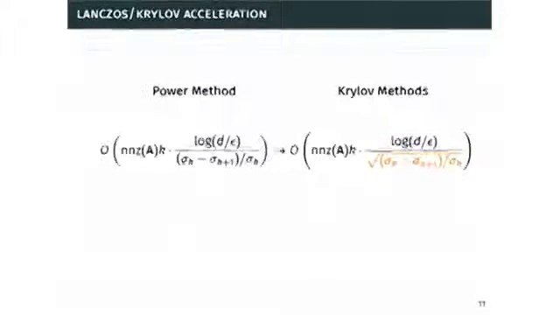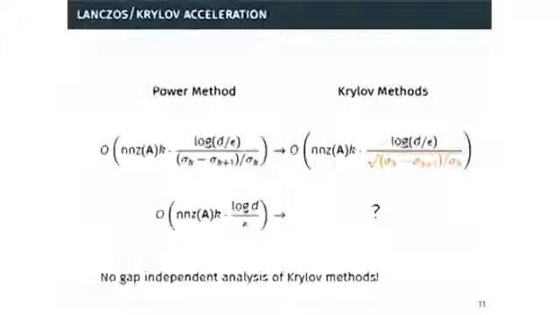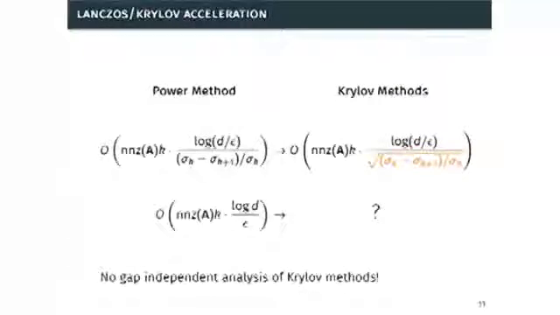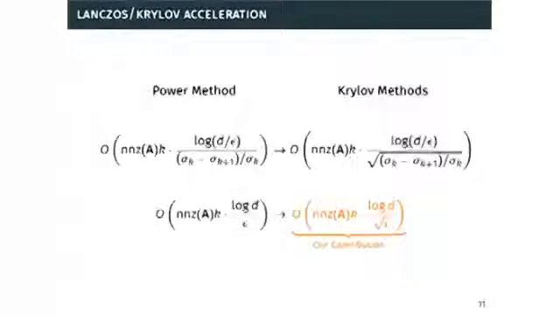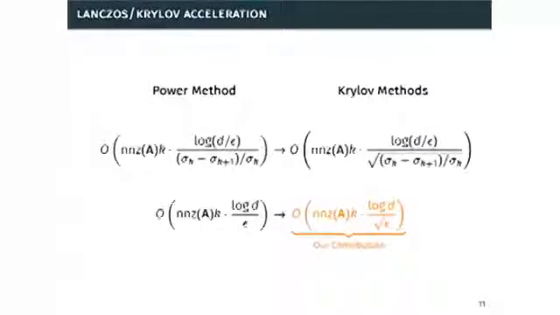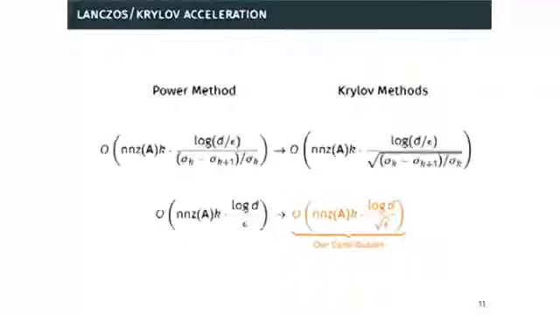The recent work on the randomized power method is removing the gap dependence and putting an epsilon dependence there instead, showing it works in the small gap regime. But up until now, there's been no gap-independent analysis of Krylov methods. So that's what we're providing. Our contribution is showing you can get the same acceleration when you have a gap-independent bound, getting the square root of the epsilon parameter.